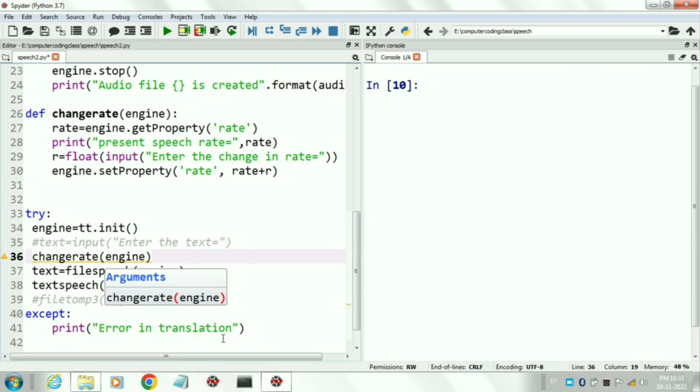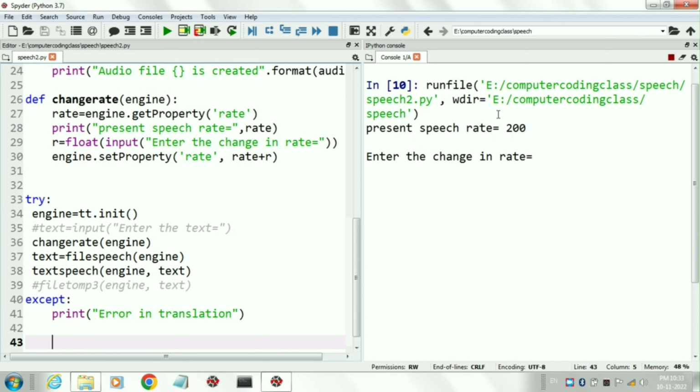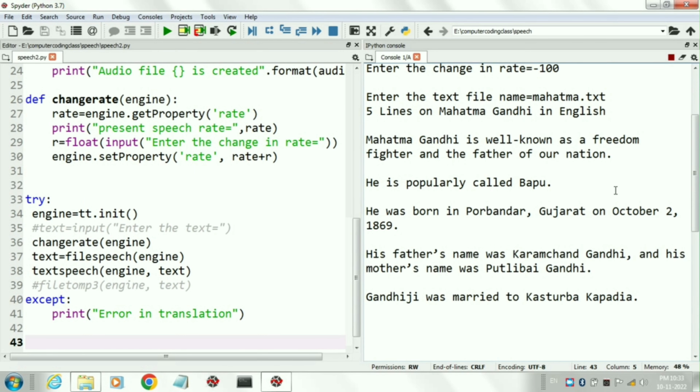Now run the program. Here the present speech rate is 200. Now we will change this rate. I am writing minus 100. It means we are decreasing the present rate from 200 to 100. Then we are inserting the text file name mahatma.txt. Here you can find that the speech rate is very low. You can increase the speech rate by running the program again.